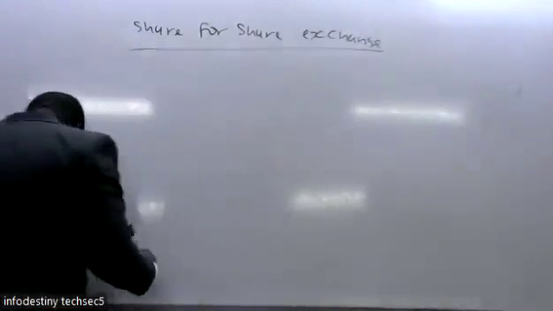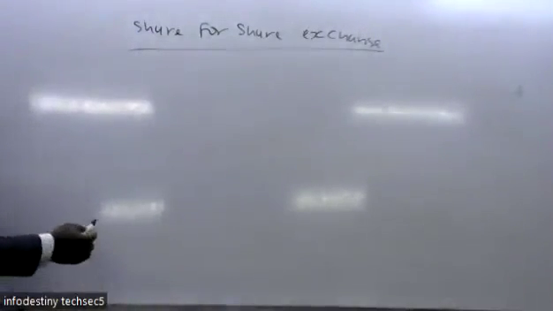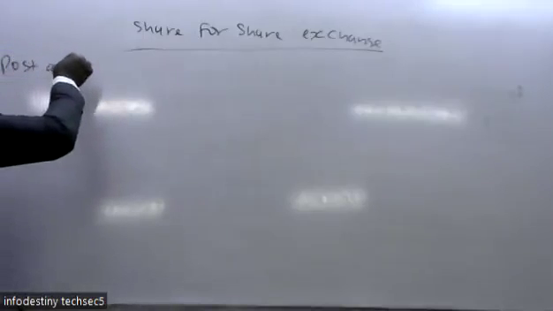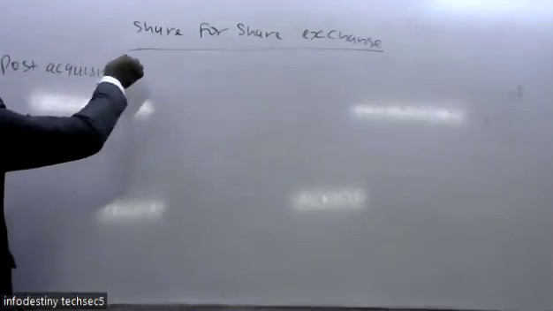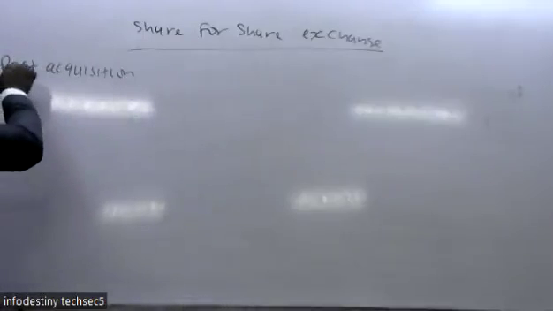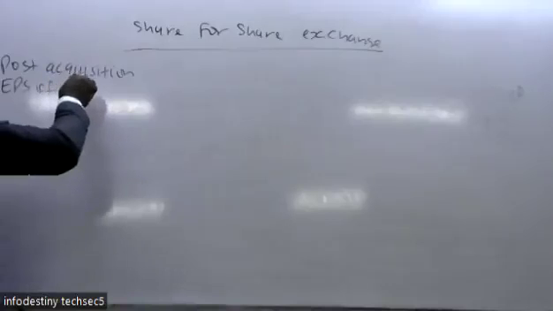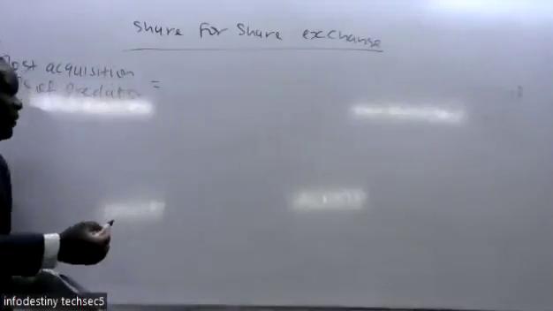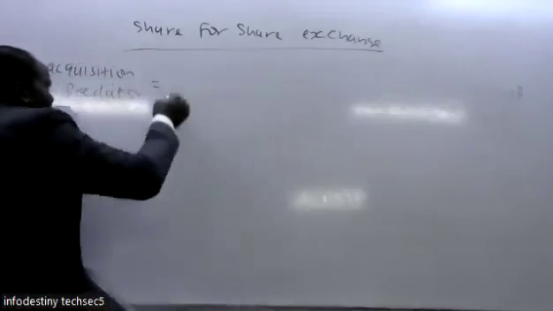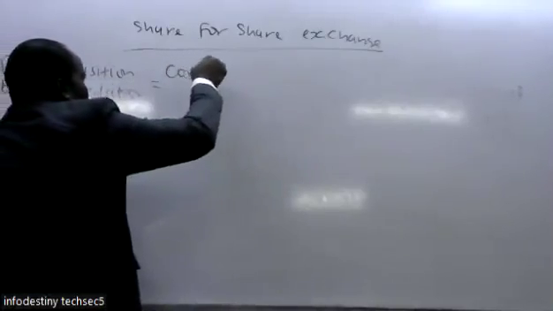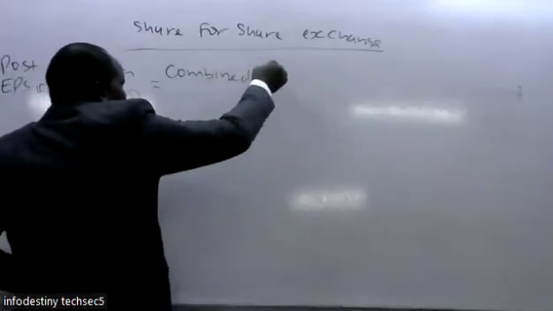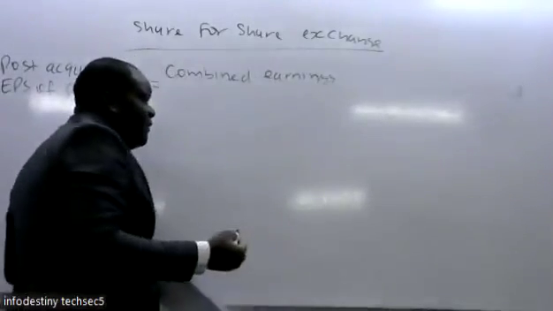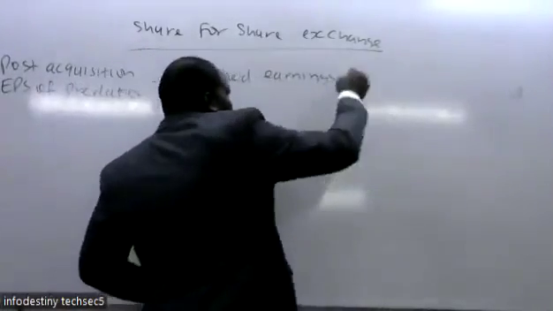Remember, when you want to calculate the earnings per share of the predator, you simply take the combined earnings of the predator and the target.